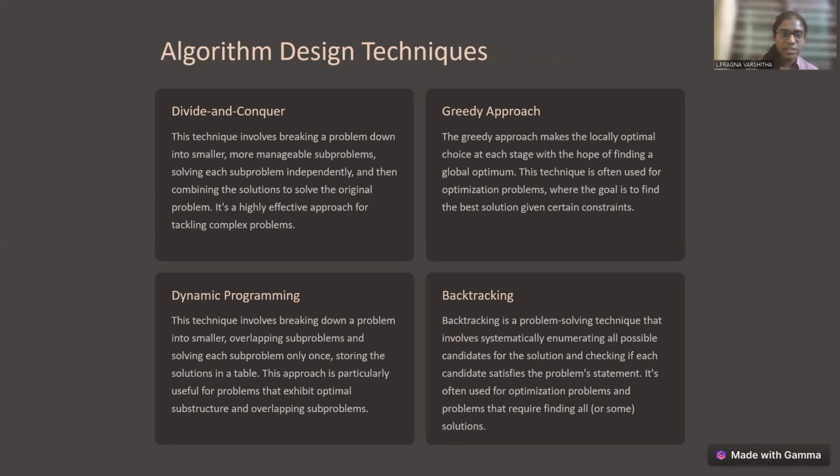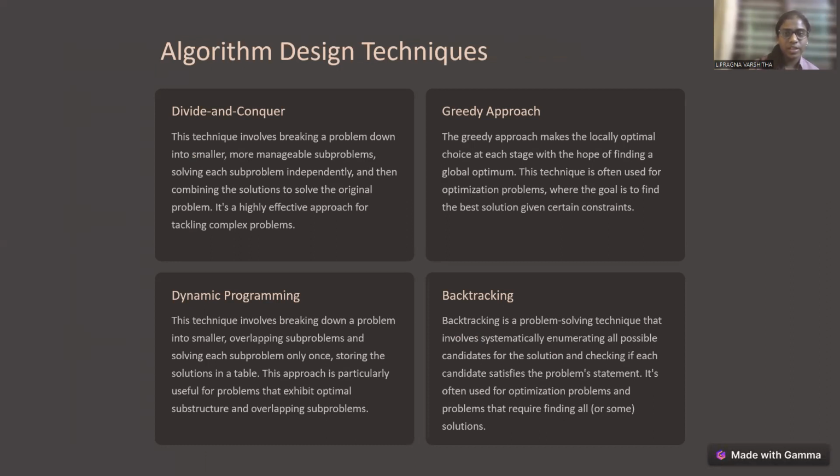So algorithm design techniques: divide and conquer, greedy approach, third one is dynamic programming, and fourth is backtracking. This technique involves breaking a problem down into smaller, more manageable subproblems, solving each subproblem independently, and then combining the solutions to solve the original problem.